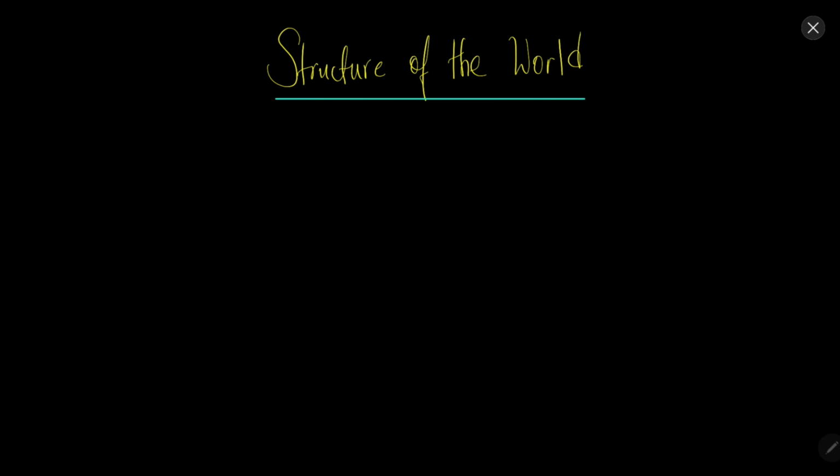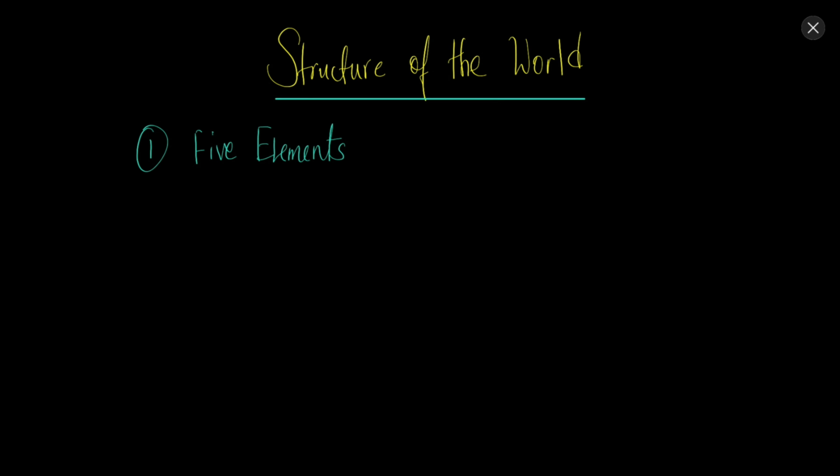Initially, everybody thought that everything is made up of 5 elements. The first theory was of 5 elements. People used to wonder what wood is made up of, or paper, or soil, or water, or the human body, or anything in the universe.